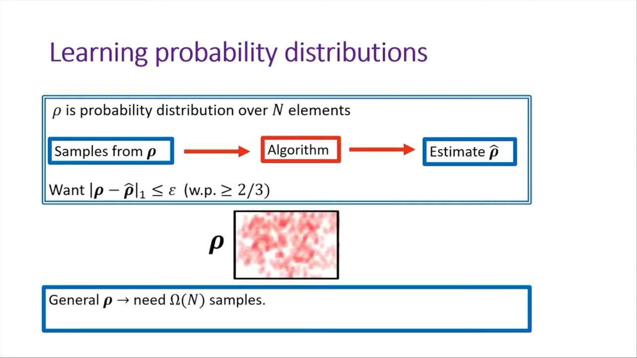In this setting, it's known that if you don't assume anything about your unknown distribution rho, you need at least omega of n samples, where n is the size of the domain. So this motivates assuming that rho belongs to some special class and seeing if one can do something there.